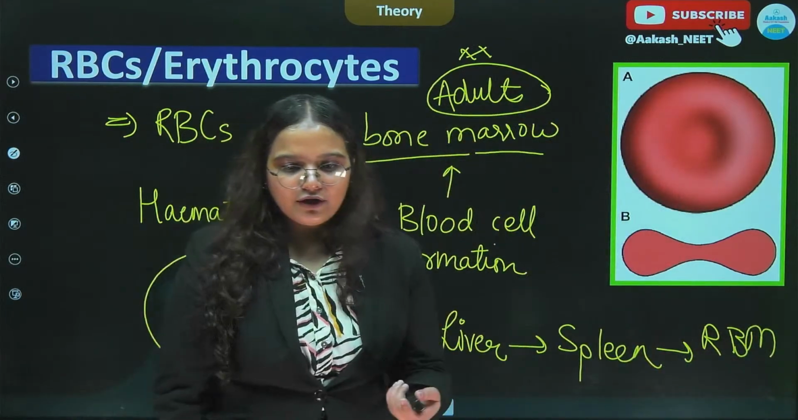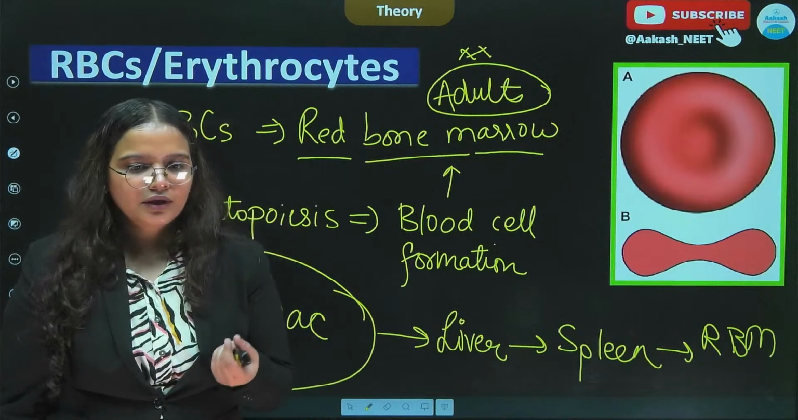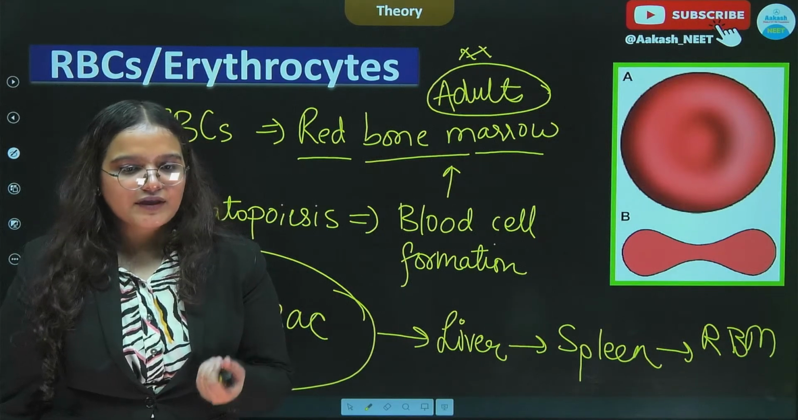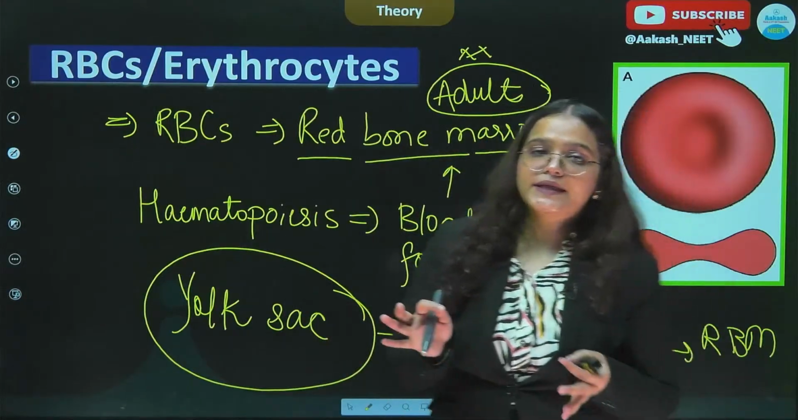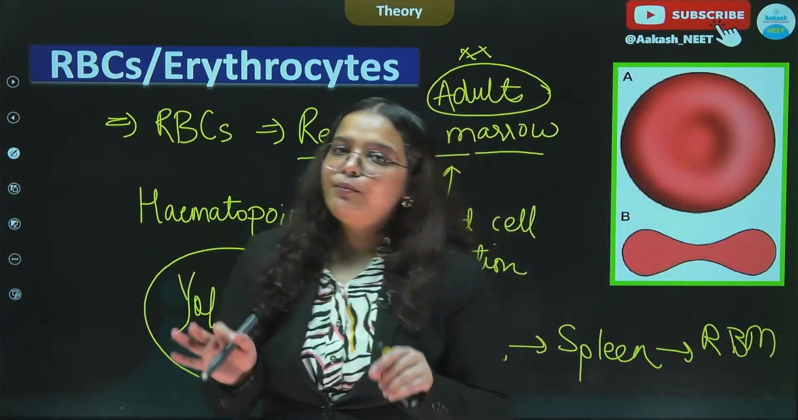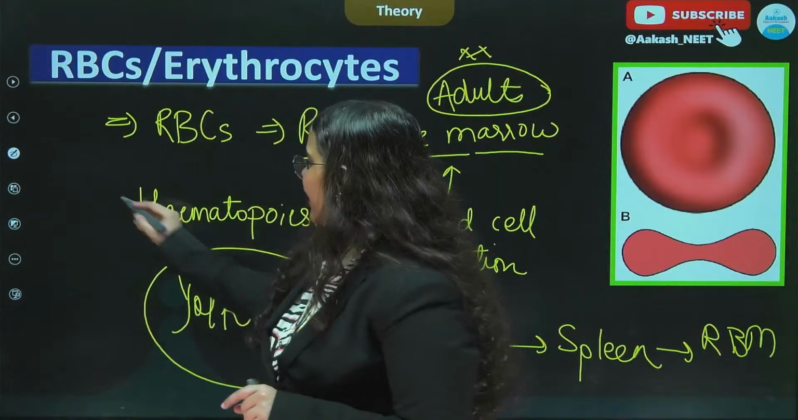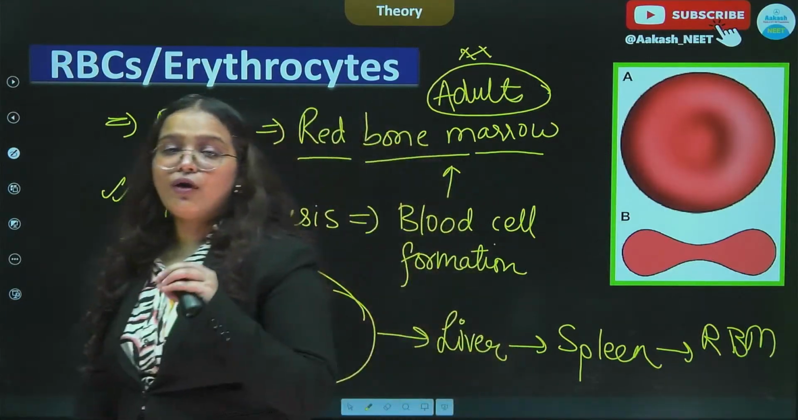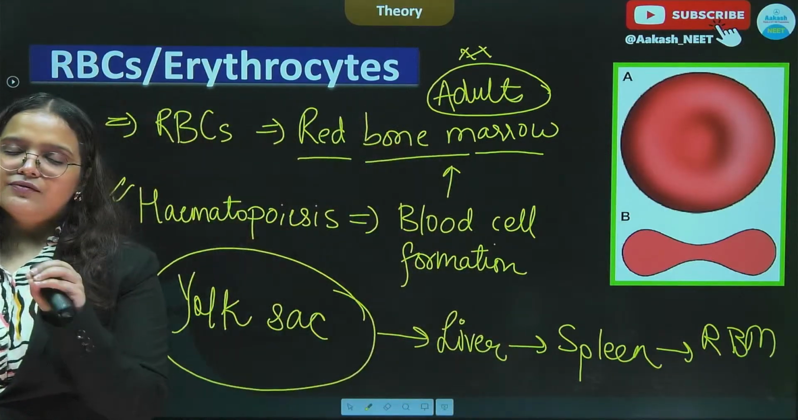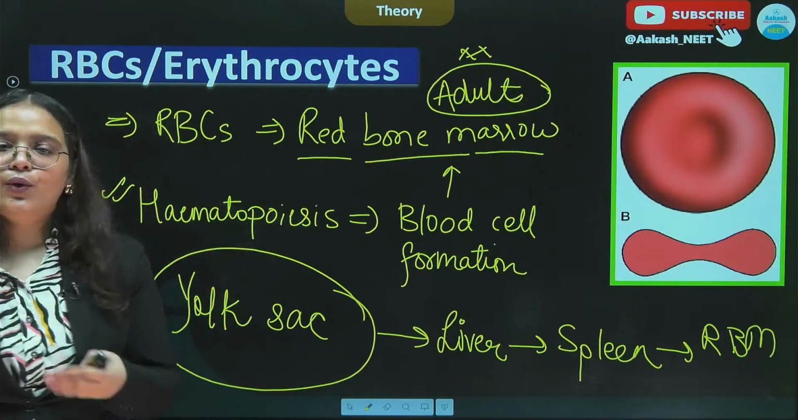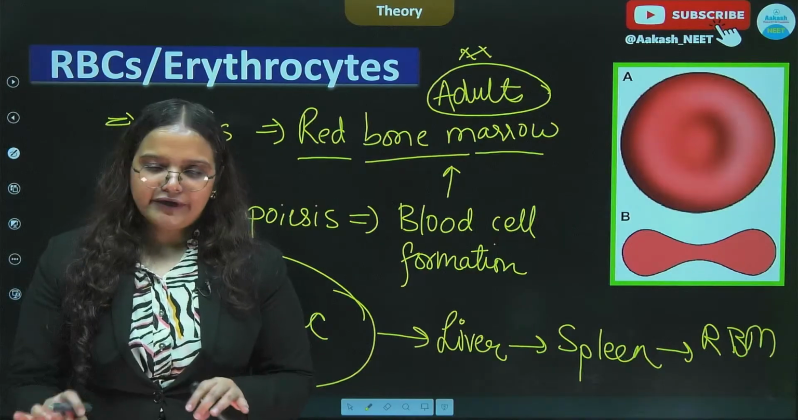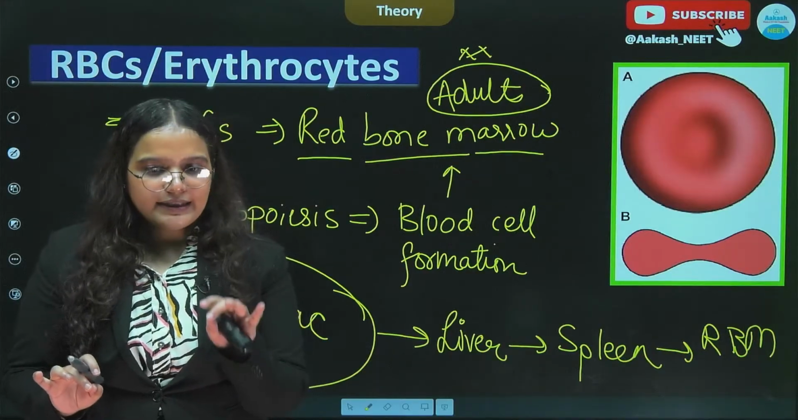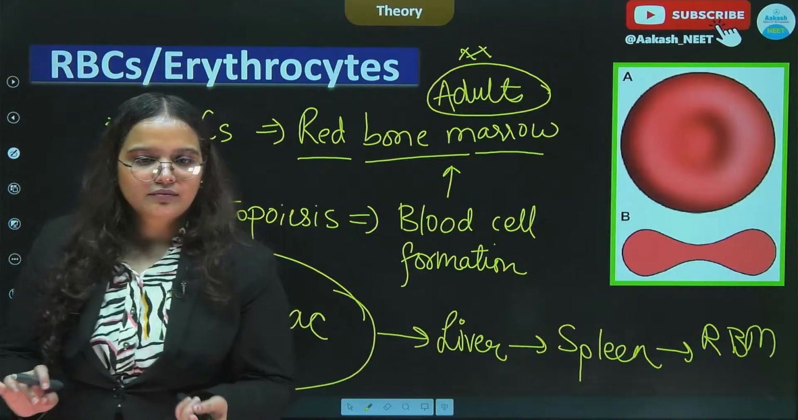I can see one of the students has mentioned a term erythropoiesis. Harshvama, you are absolutely correct. The formation of RBCs is known as erythropoiesis, but here I have talked about the formation of all the blood cells, which is known as hematopoiesis. All right, whereas the formation of only red blood cells will be said as erythropoiesis. Okay.